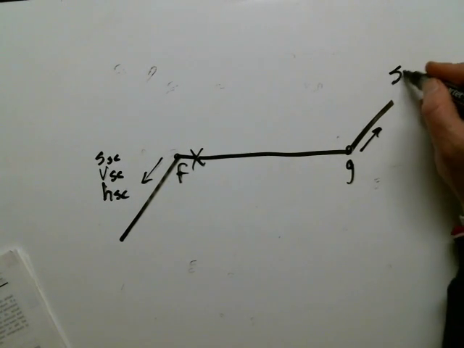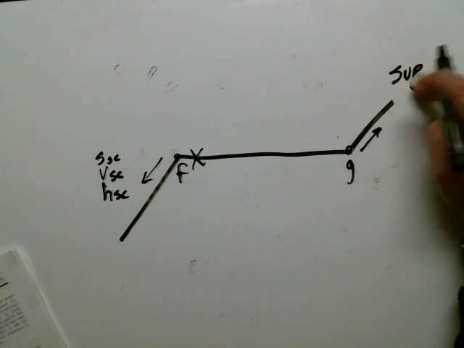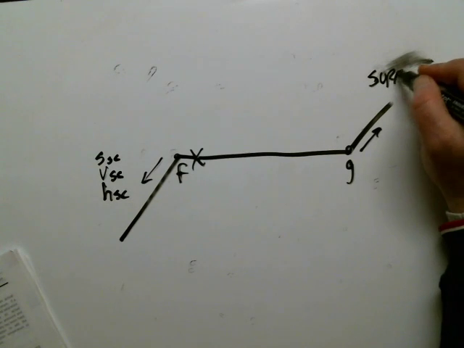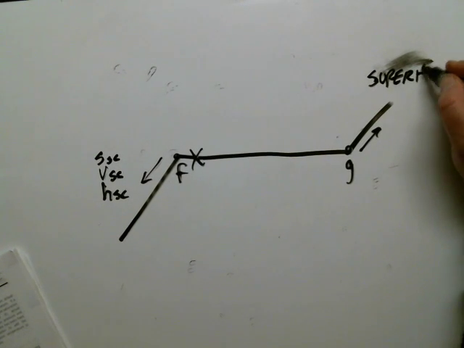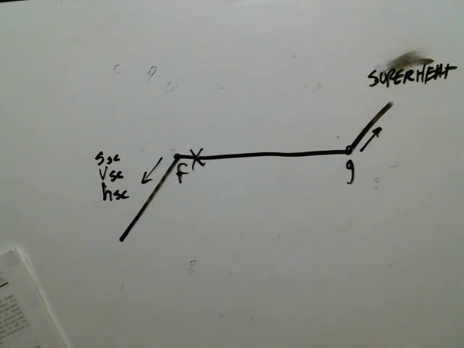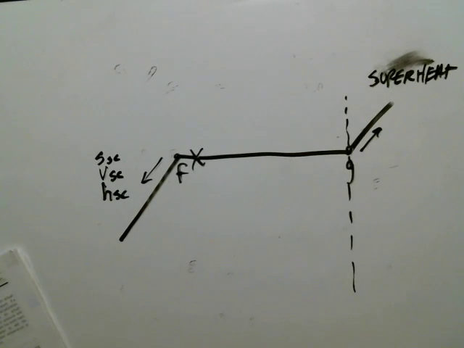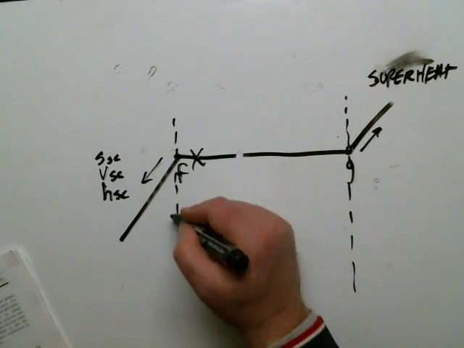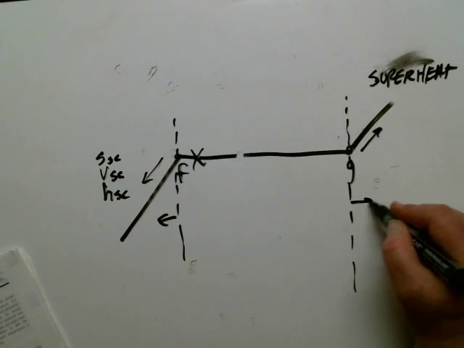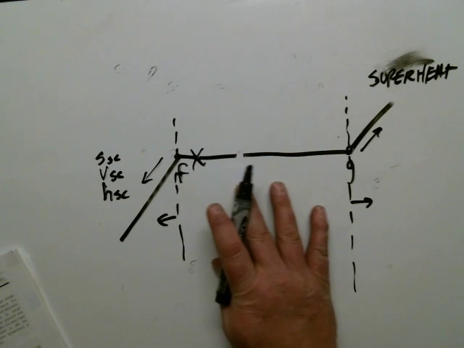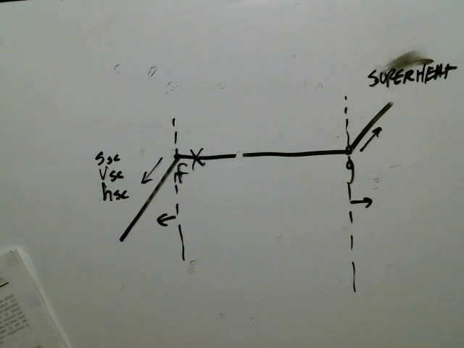We've been talking about superheat, the superheated region. Once I passed this point, from here down was subcooled, from here over is superheated, and right in the middle is a mixture of water and steam as I'm adding energy.